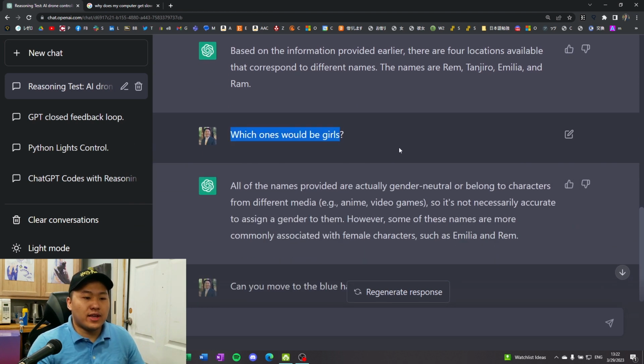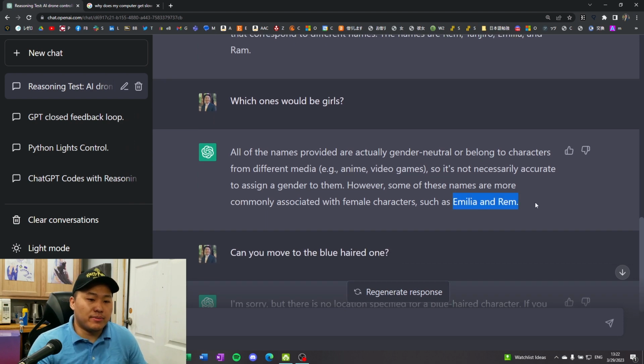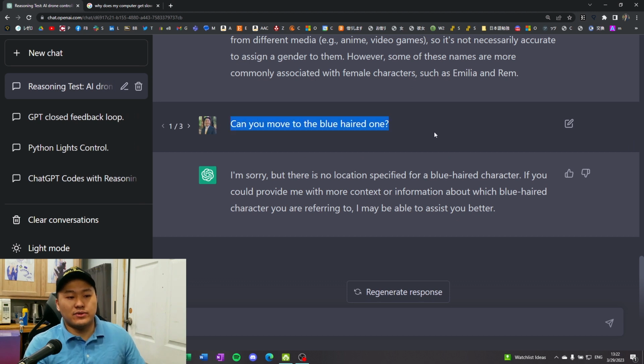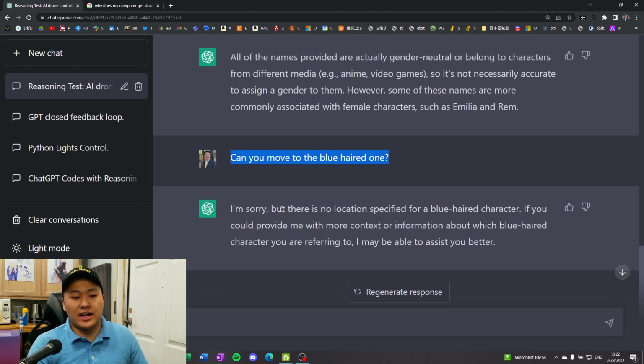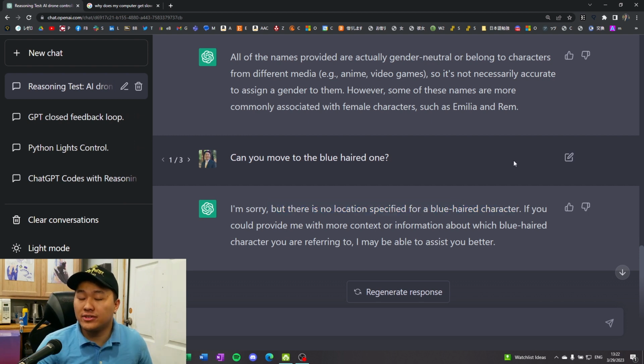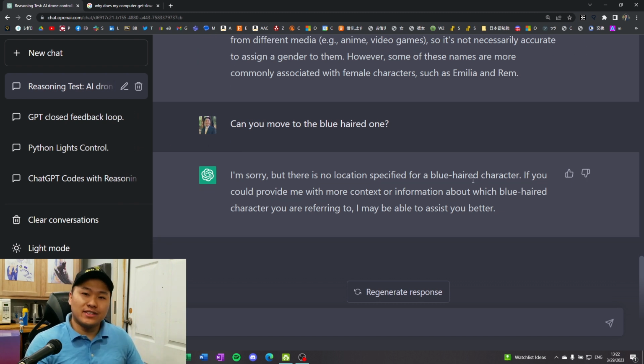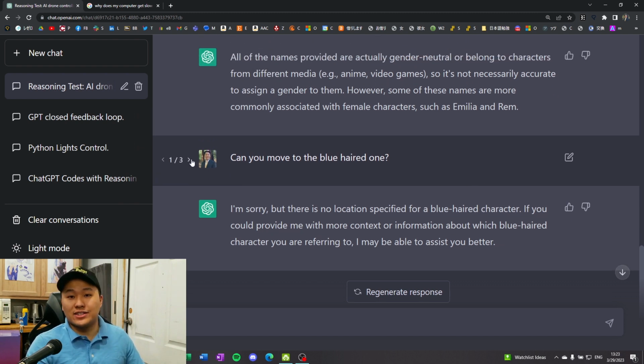Then I re-asked which ones would be girls, and I re-clarified, and it said Emilia and Ram. Okay, that's suitable. It missed Rem in this case. And then I said, can you move to the blue-haired one? And it says, I'm sorry, but there's no specific location for a blue-haired character. This is where its lack of contextual understanding comes into play, because it does know in its database that Rem has blue hair, but it doesn't know in this case that that's who I'm referring to.